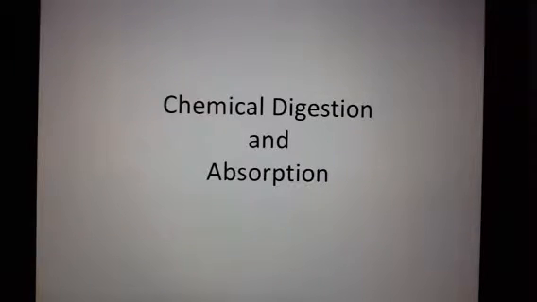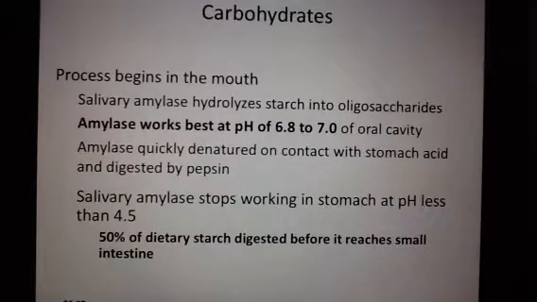And there's a great picture on page 983 of your book, and it's a chart that gives the lowdown for carbohydrates, proteins, and fats. So I would absolutely listen here and go through the book and read, but that picture is a really good summary of everything that's happening. So we're going to start with carbohydrates.